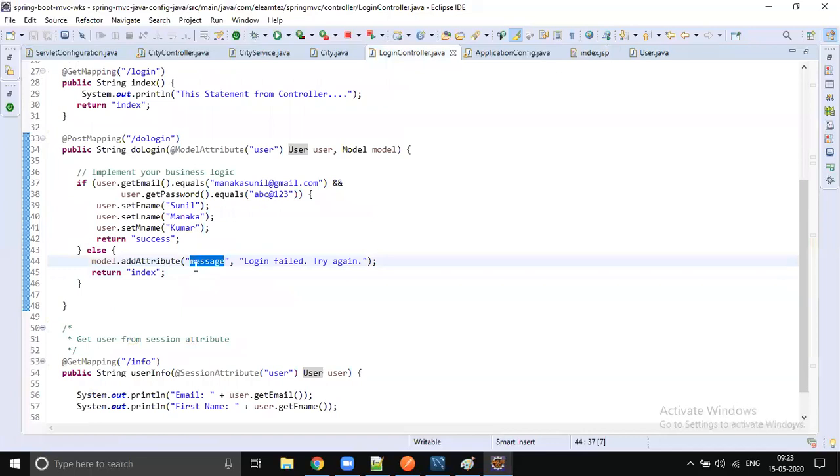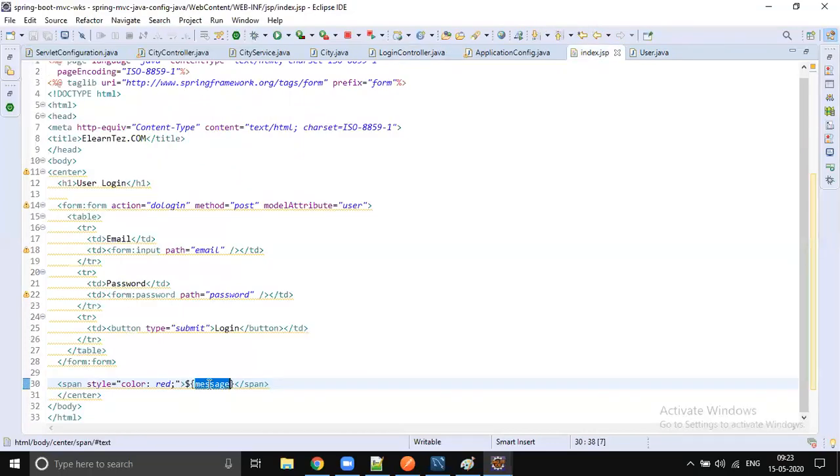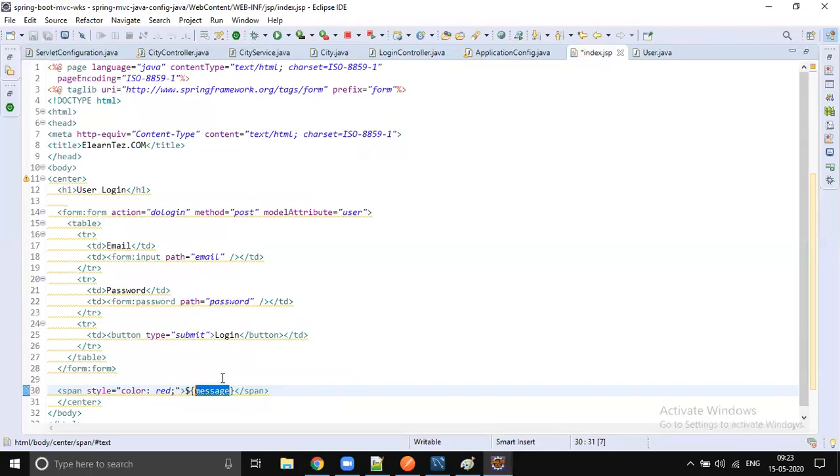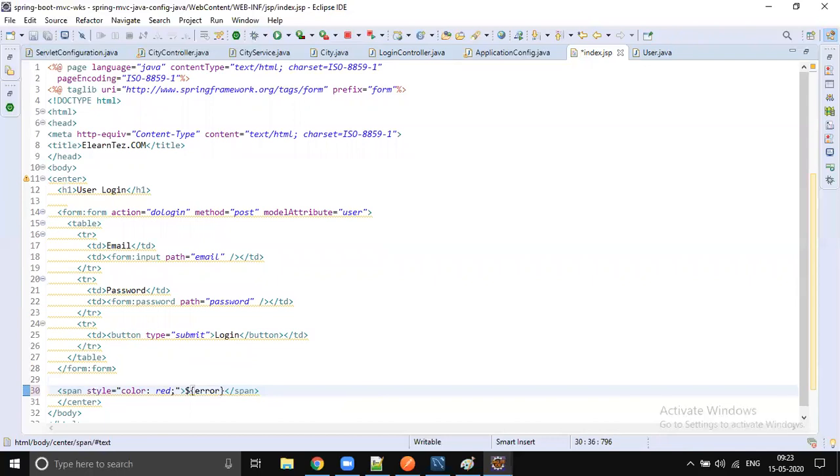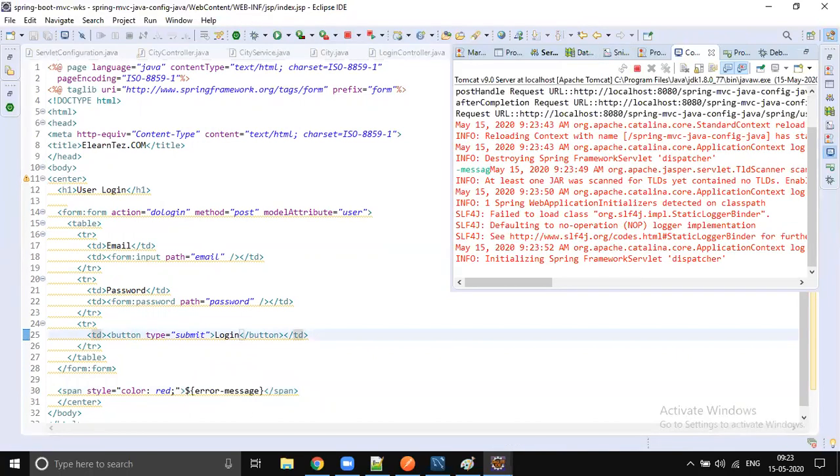Better let's change this key to error message. Sorry, it should be error message, and we will display that error message in the index.jsp. So that particular error message will be displayed here.